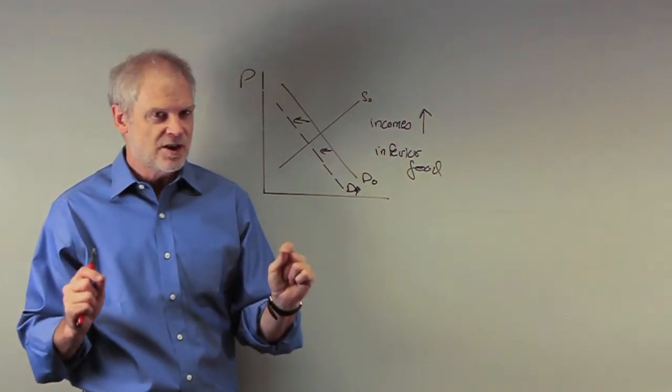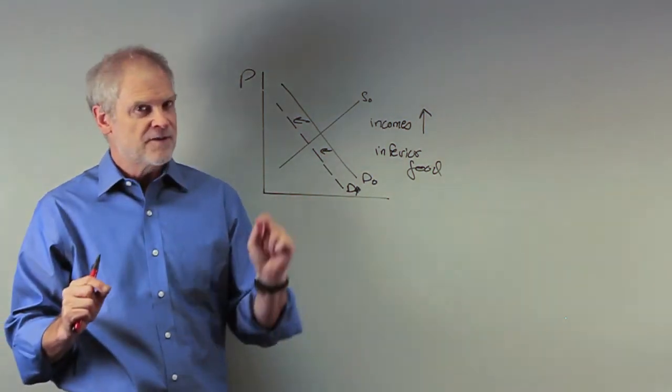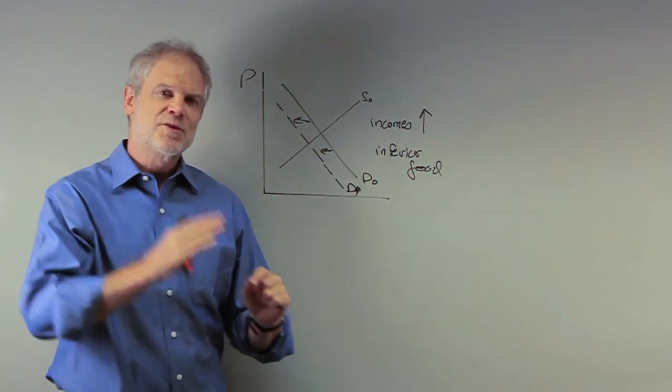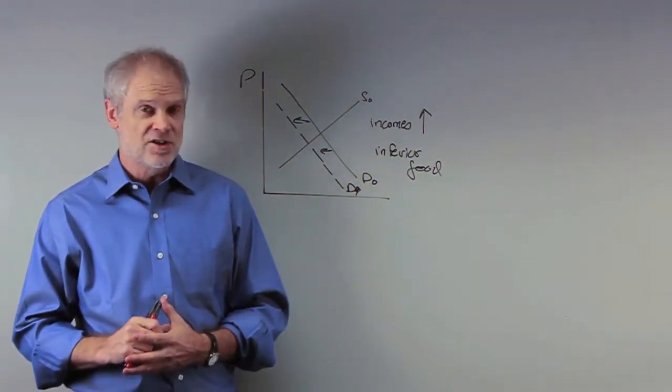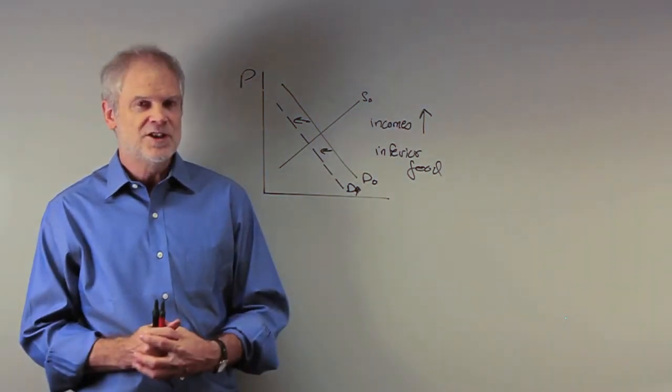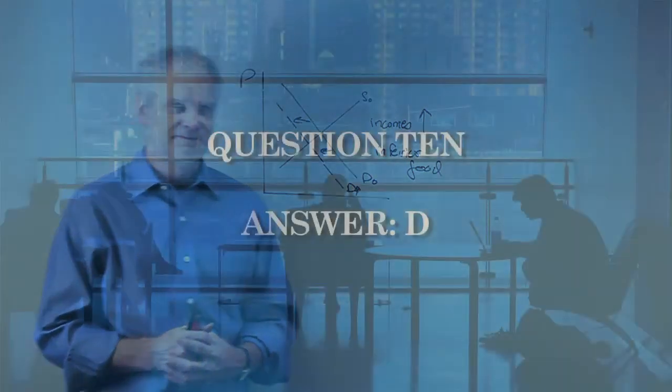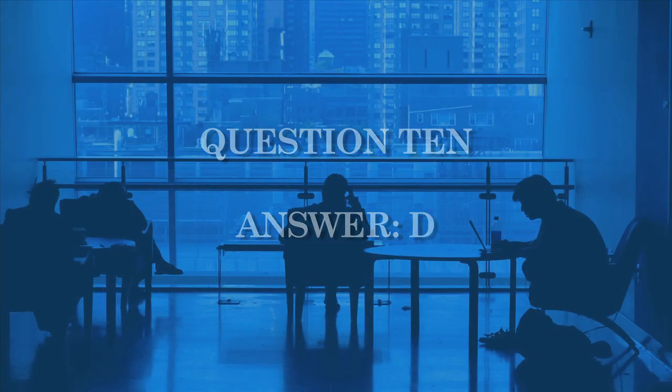That's important. And the other aspect: changes in quantity demanded versus changes in demand. A key issue here: one's a movement along the demand curve. That's a change in quantity demanded. The other is a shift in the demand curve. That's a change in demand. I'll stop there. We're done Chapter 4. I'll see you for Chapter 5.